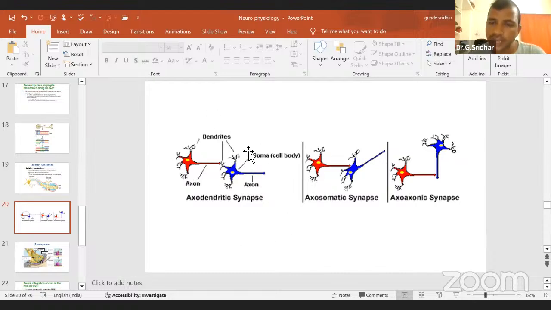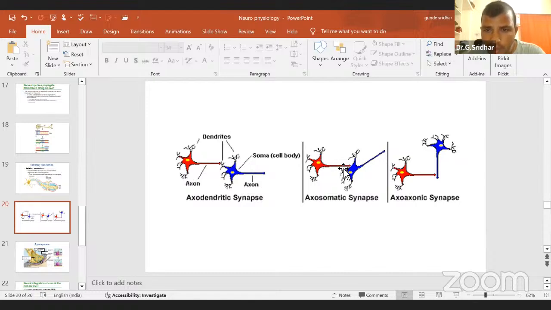But you cannot say that this is the only type. For example, if you go to the central nervous system, you will find junctions in the network of the neurons, where you may find other types of synapses.